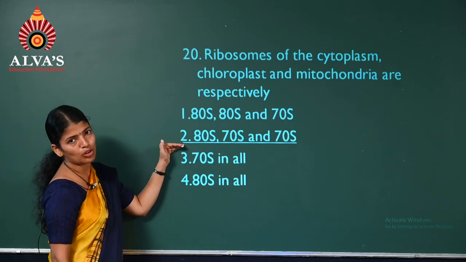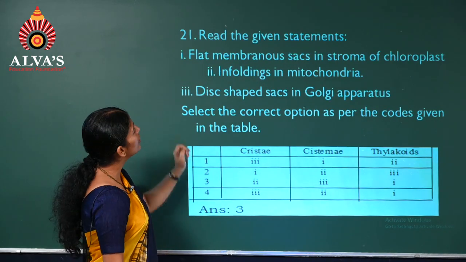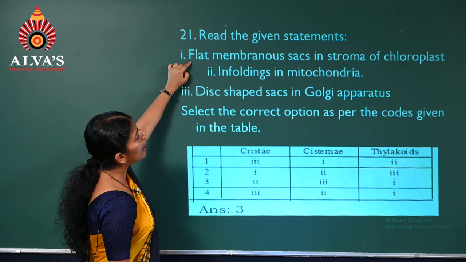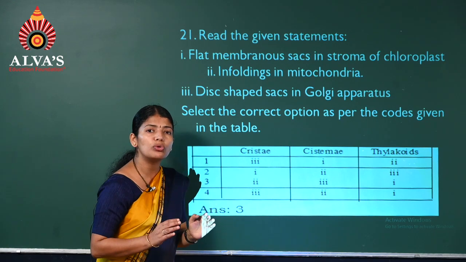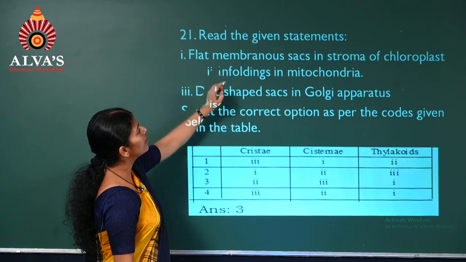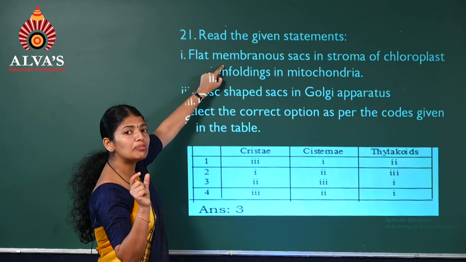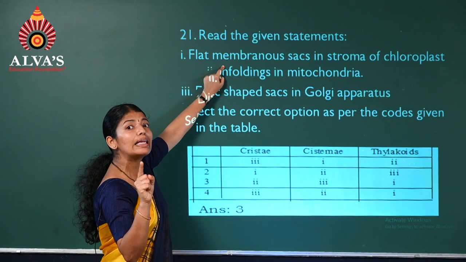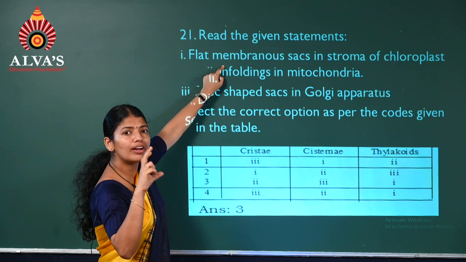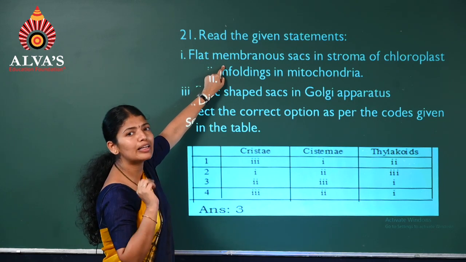It's the second option. Question number 21. We have to read the statements. First one, flat membranous sacs in the stroma of chloroplast. Can you give the term? The flat membranous sacs? Yes, thylakoids, which are arranged in the form of stacks called the granum.